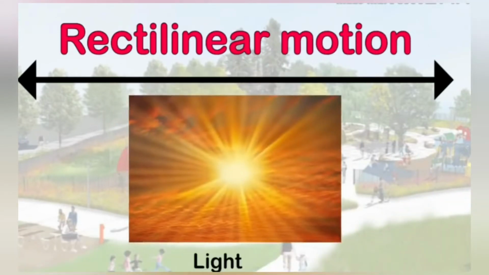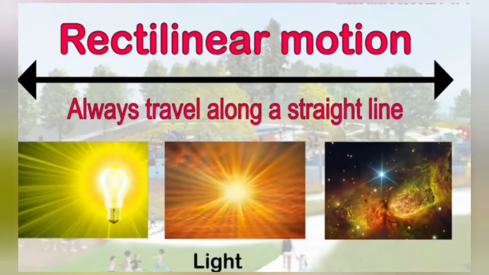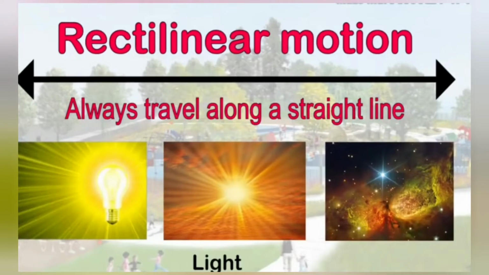Here are some more examples of rectilinear motion. Light from the sun, light bulbs and stars always travel along a straight line and hence is the best example of rectilinear motion.